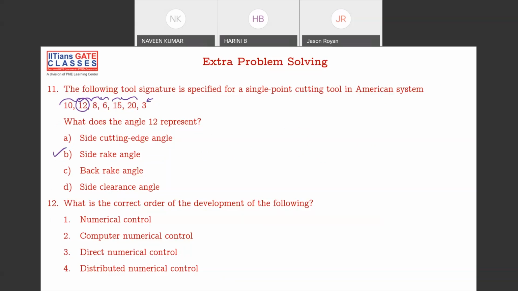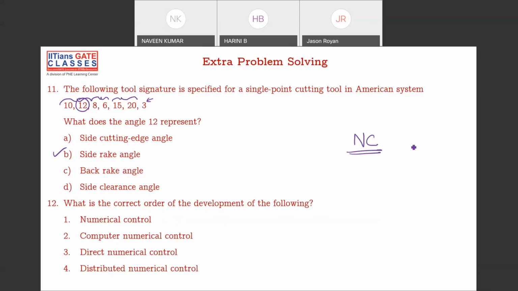Okay, so let's go to this. I didn't discuss numerical control. So, numerical control: this is the evolution. How did this evolution come? First they started with numerical controls, that is, NC machines. So first we have NC machines.